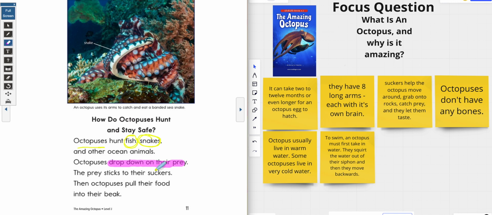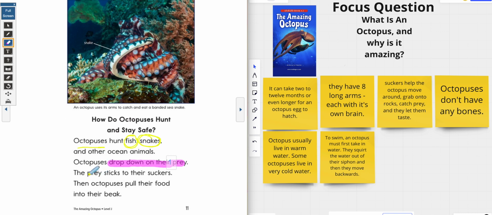The next thing that it's going to do, and I'm going to put a number 1 right here so we can keep up with our stuff. The next thing it's going to do is stick onto their suckers, okay? How do I know that?